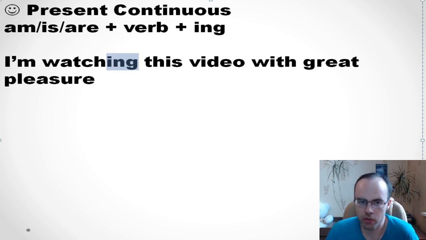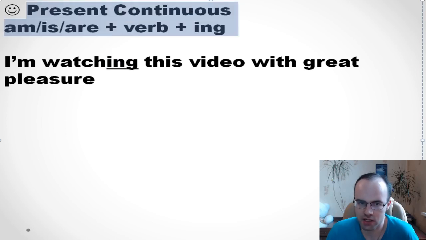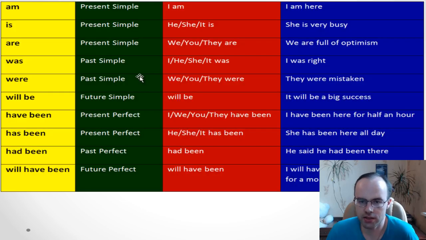But if it's at the moment, you need to use present continuous. So if there is a verb plus ing after am, is, or are, it's another tense.